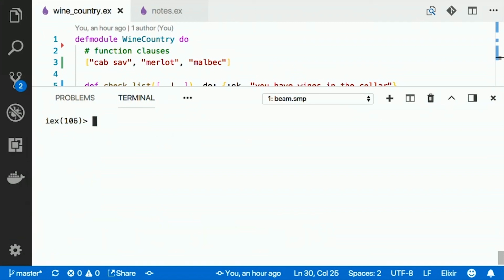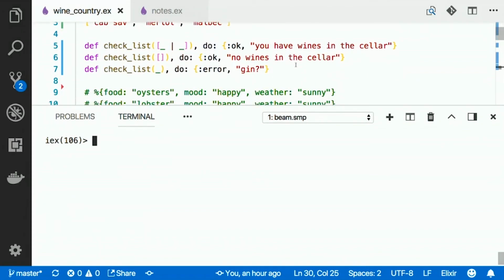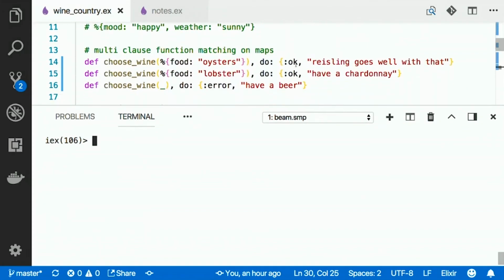In Elixir, there is an if-else statement, but you can only have two conditions. So you can go if this or else that, and that's it. You also have things called cond statements. If you have more than two conditions, you can use a cond statement, but it's not as readable. So what we can do is use pattern matching for our conditional statements. Just looking at the time, I might just use this example here. What this is doing can be called function overloading or multi-clause function matching.